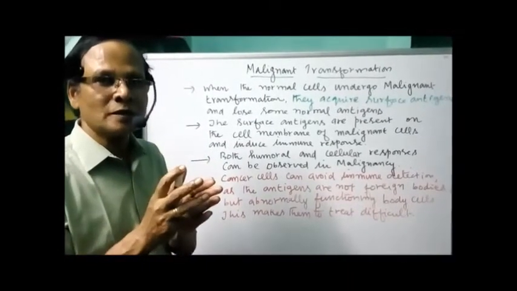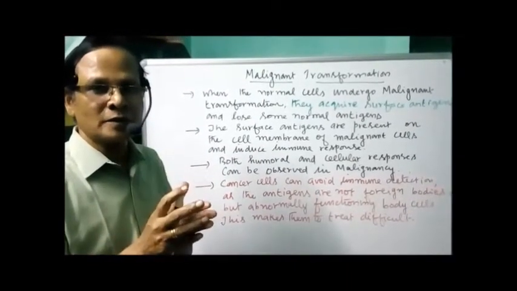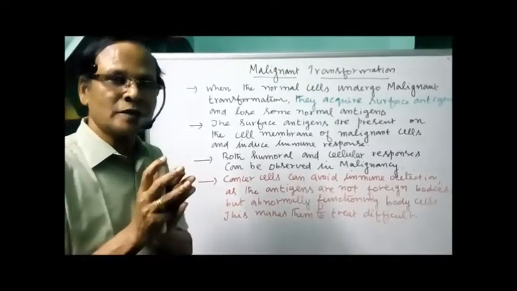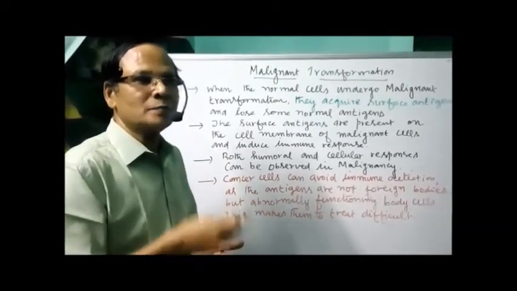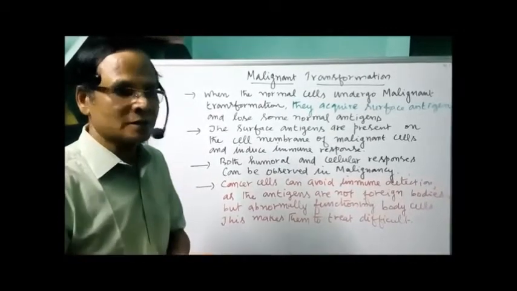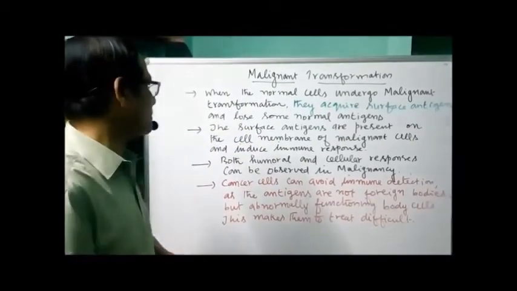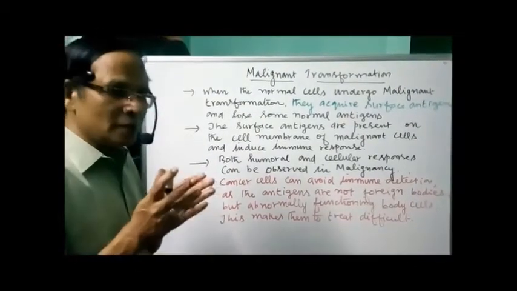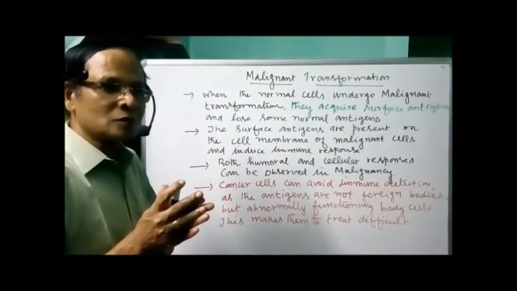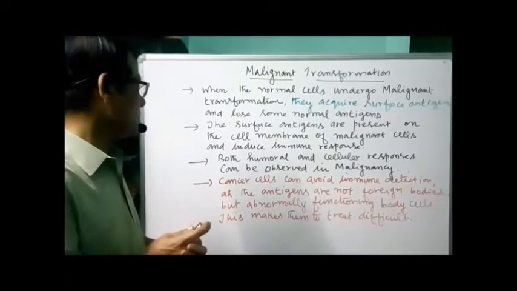They stimulate the division of the cells. So the rate of division keeps increasing. This is because of the surface antigens present on the surface of the cell membranes. Now, these surface antigens induce an immune response.